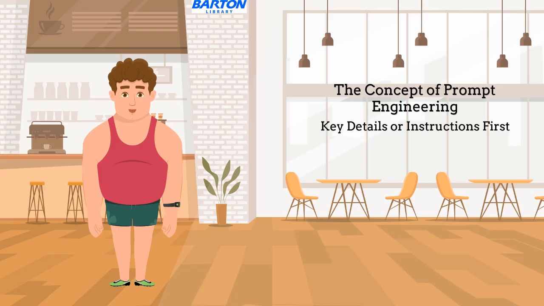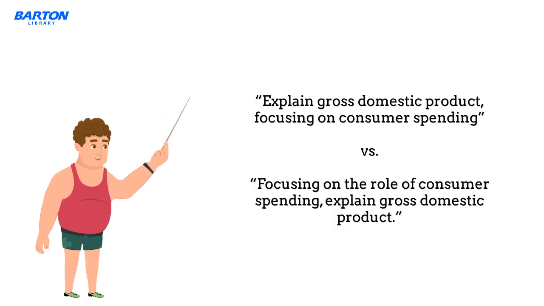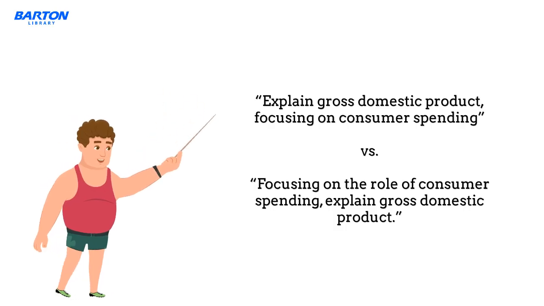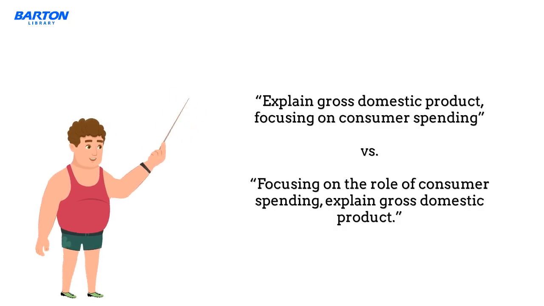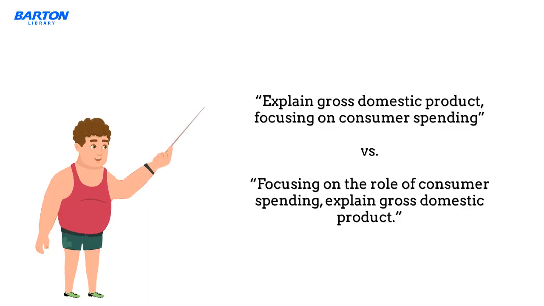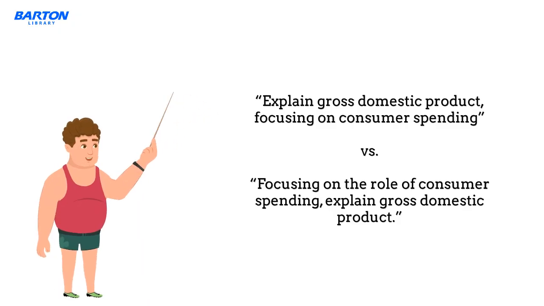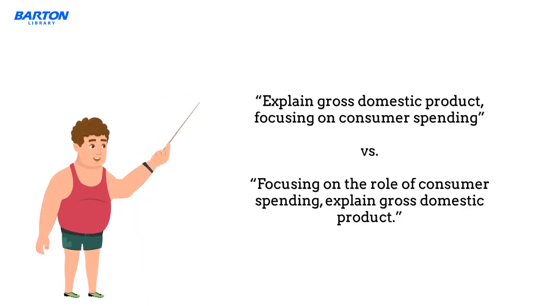Placing key details or instructions first can help prioritize the AI's focus. The order of information in a prompt can influence the AI's output. Only after you enter the key details do you provide context and/or background information or commands to ignore specific elements. For example, consider the two prompts: explain gross domestic product, focusing on consumer spending, versus focusing on the role of consumer spending, explain gross domestic product. Which one do you think will give you the most focused output?